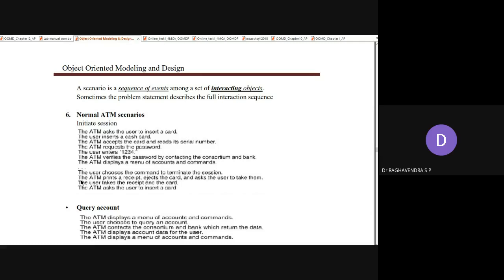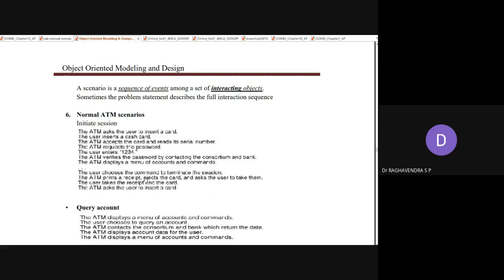Once it is considered a legitimate card, next it will ask the customer to authenticate himself by providing the credentials. Next, the user enters 1234, that is a PIN, and the ATM verifies the password by contacting the consortium and bank. It will check the given PIN in the server, in the database. The ATM displays a menu of accounts and commands. If it is correct, he will be given the dashboard. Next, he will make some transactions.